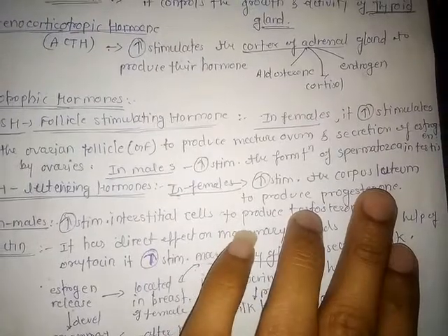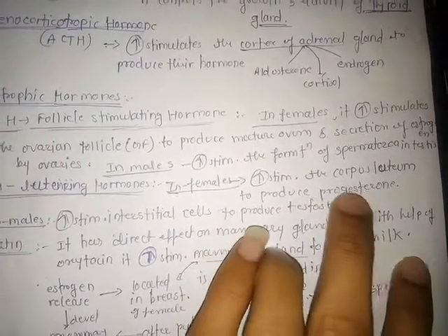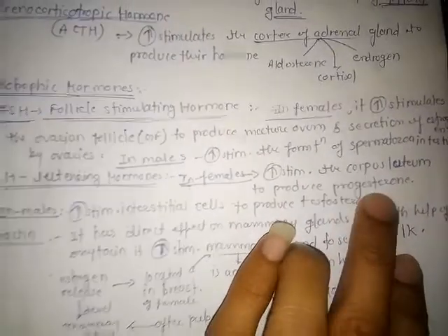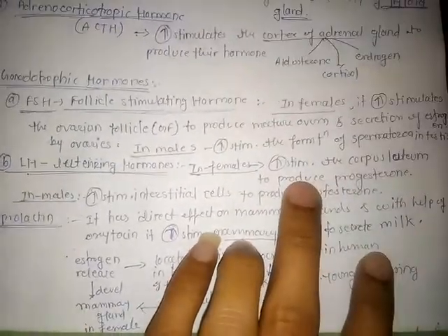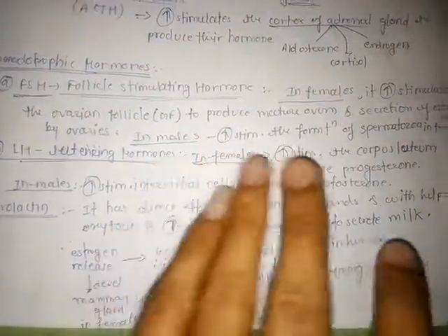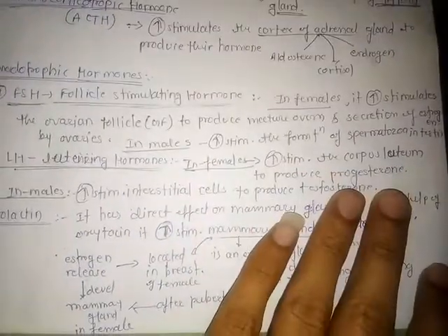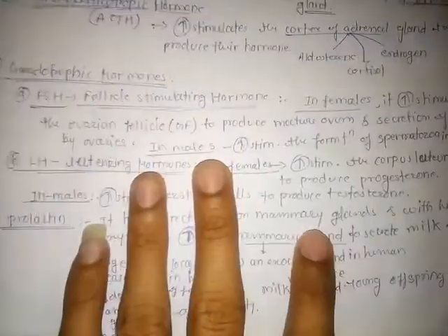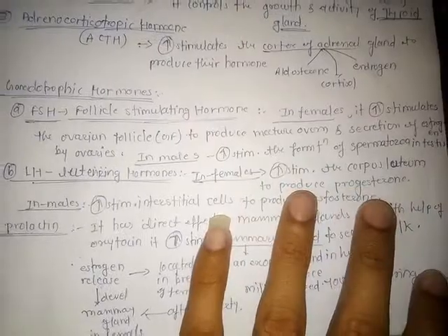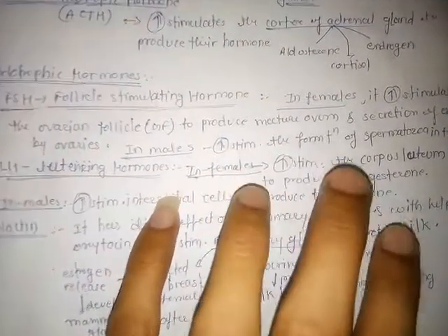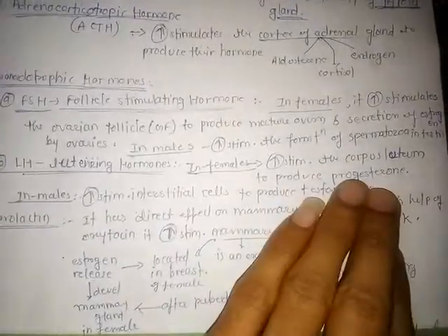After the formation of the corpus luteum, it secretes the hormone progesterone. For the next 14 days after its formation it continuously releases progesterone. In the period between the corpus luteum and the corpus albicans, if fertilization occurs between the female egg and the male sperm, then the corpus luteum survives for the next months up to the delivery, and its size increases.